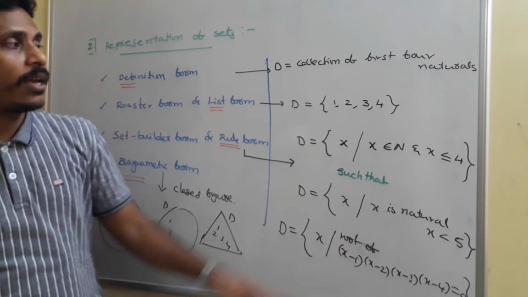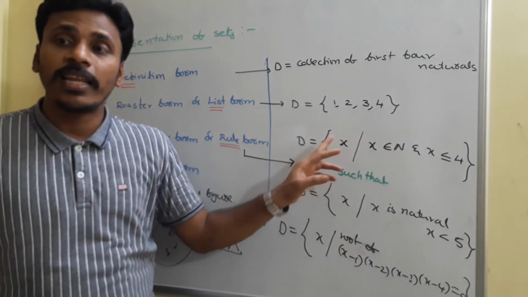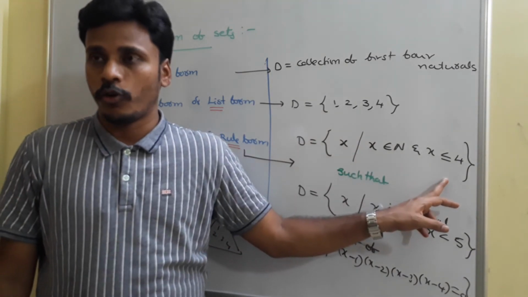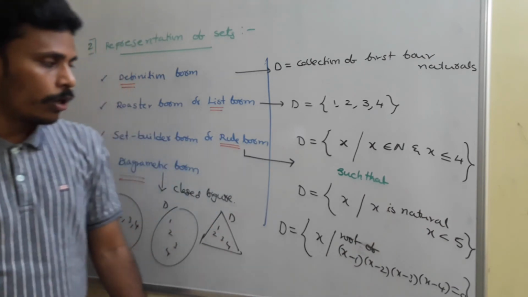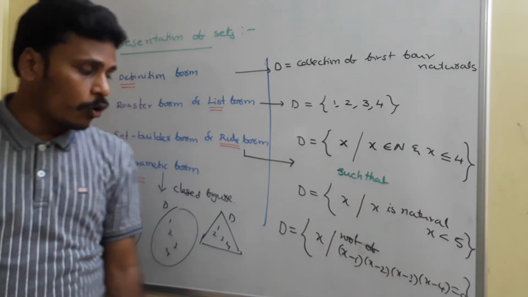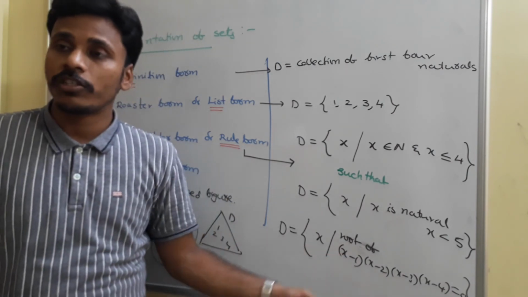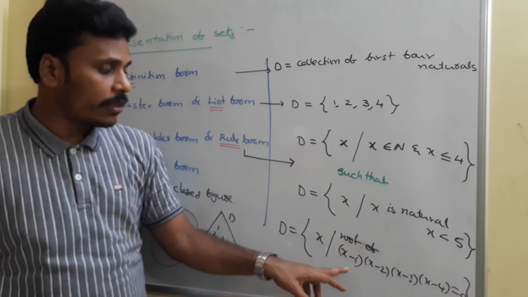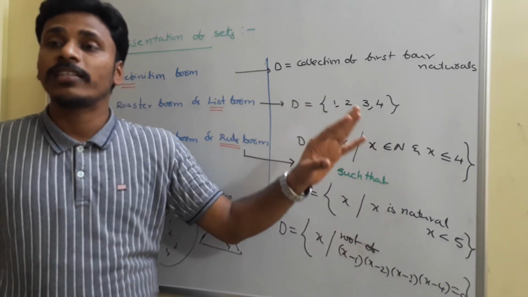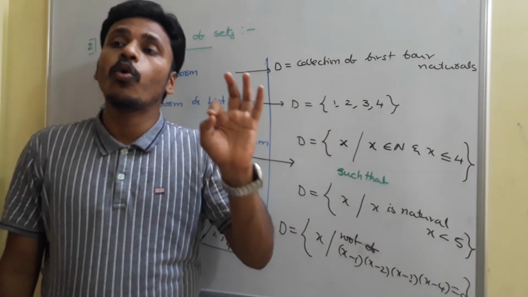In this case, I have 1, 2, 3, 4 and one rule I am mentioning is that the set contains elements of the form x such that x is a natural number and x is less than or equal to 4. That's one rule. Another rule is x is natural and x less than 5. And one more rule is x such that x is a root of this equation. The roots of this equation are also 1, 2, 3, 4 only. That's why this also conveys the same set. These are different rules for that particular set. One set may have many rules, but one rule will give you only one set.